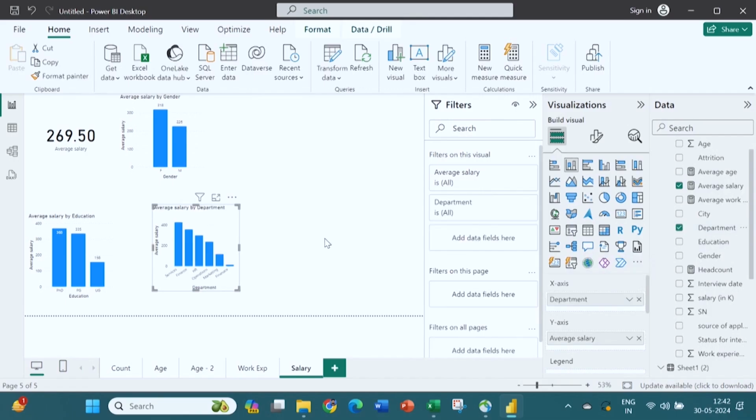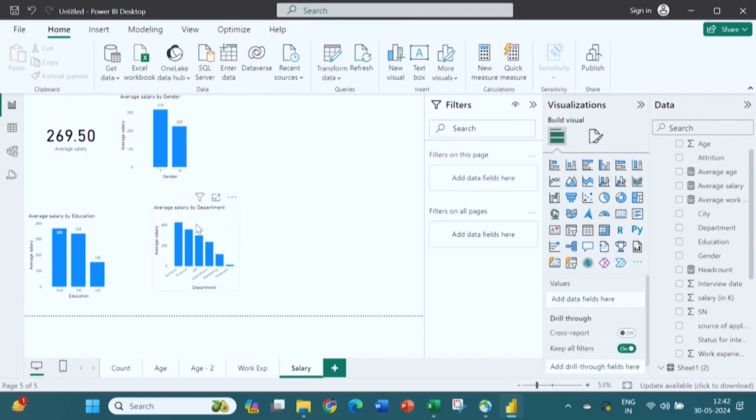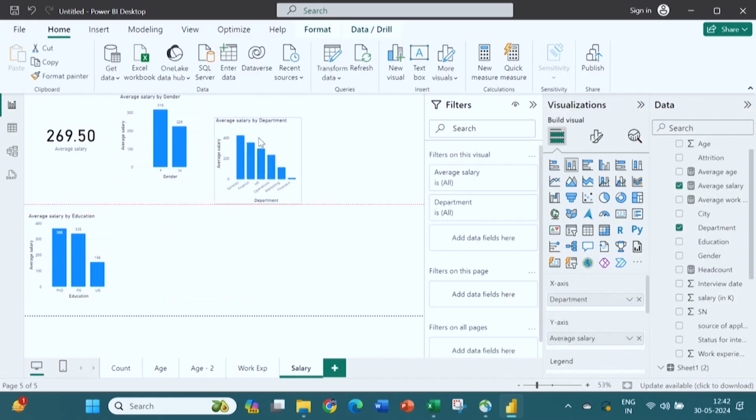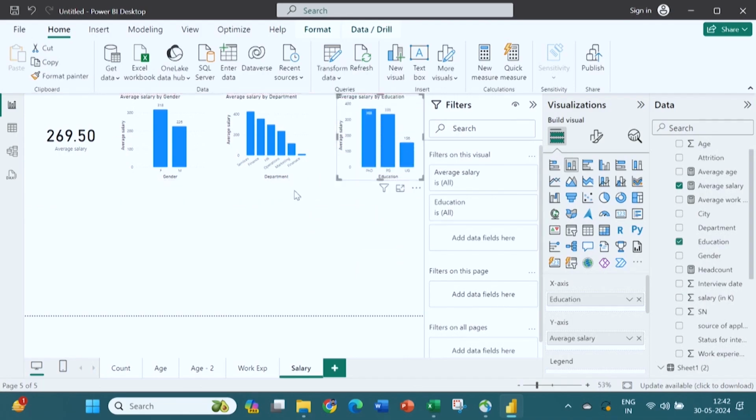So the moment I put it, it has come in this way, right. So you get the average salary by department wise also. You got department wise and education level wise also. So all four graphs that you can do the setting.